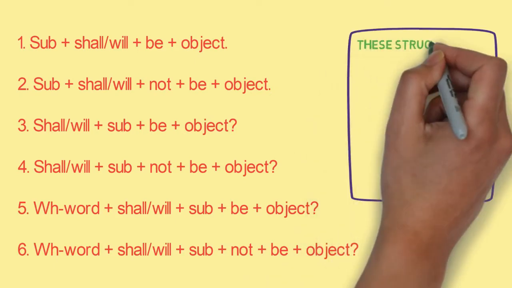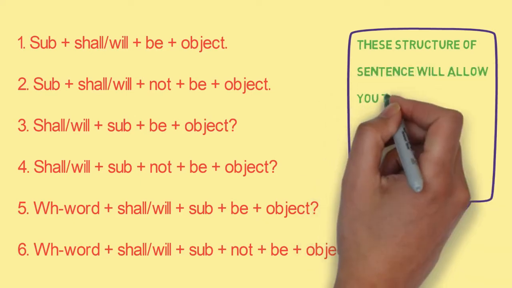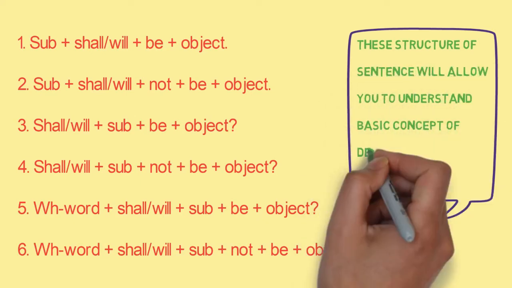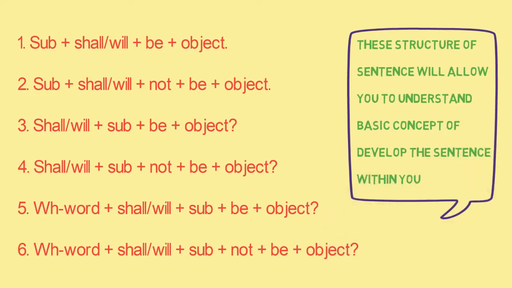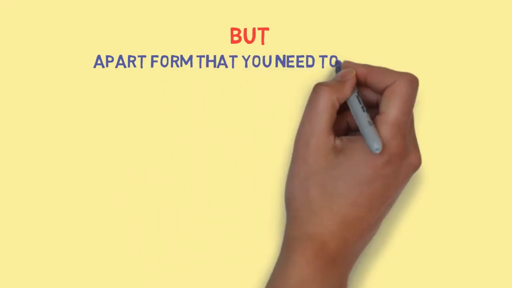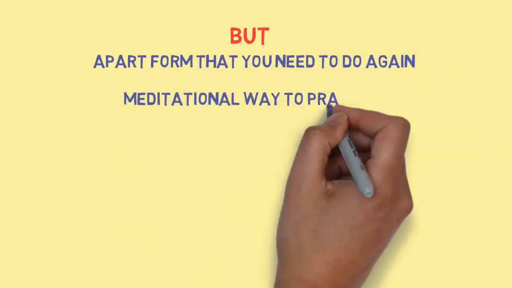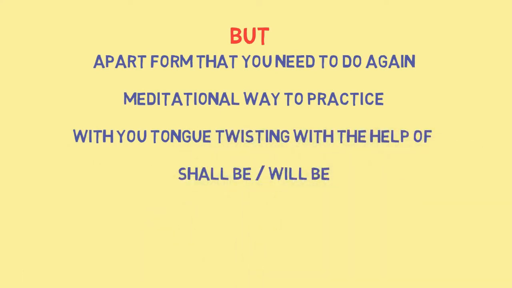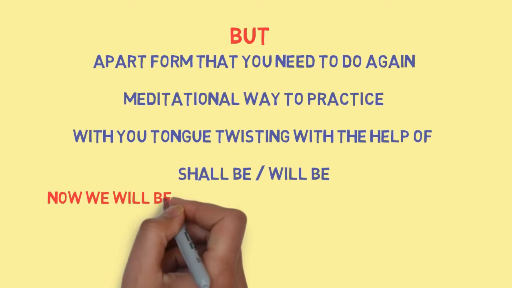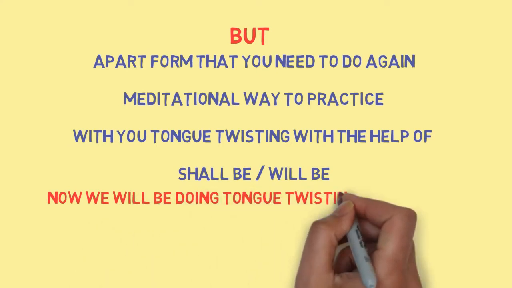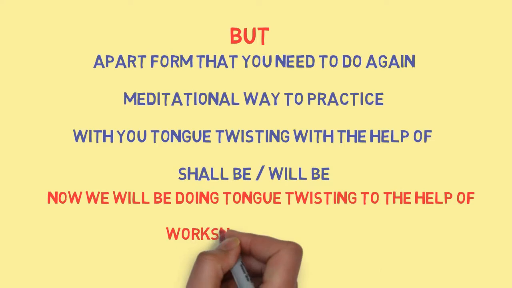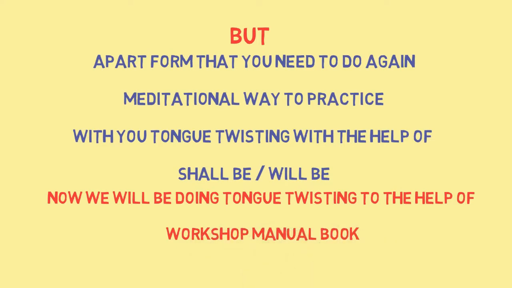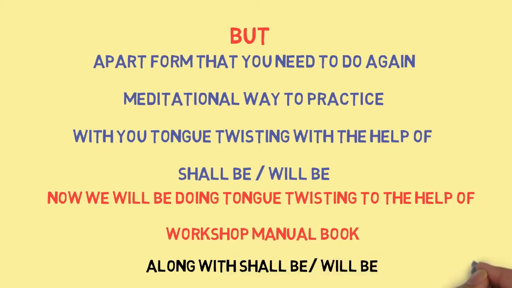These sentence structures will allow you to understand the basic concept of developing a sentence within you. But apart from that, you need to do the meditational way of practice, twisting your tongue with the help of shall be and will be. Now we will be doing tongue twisting through the help of the workshop manual book along with shall be and will be.